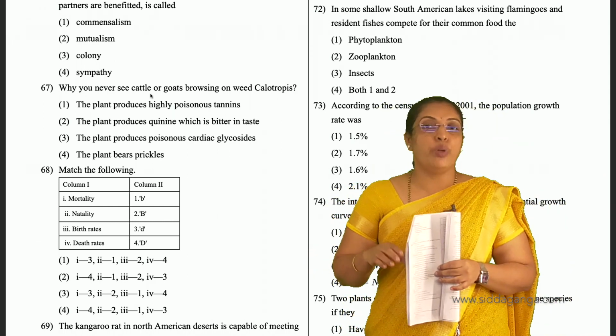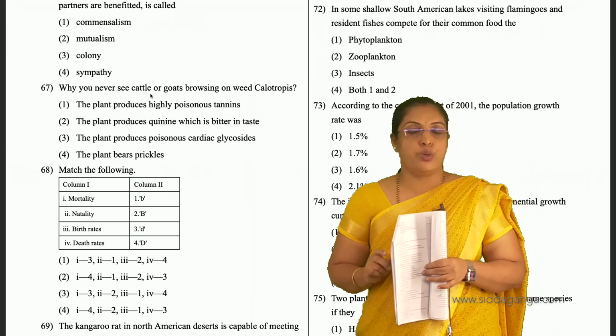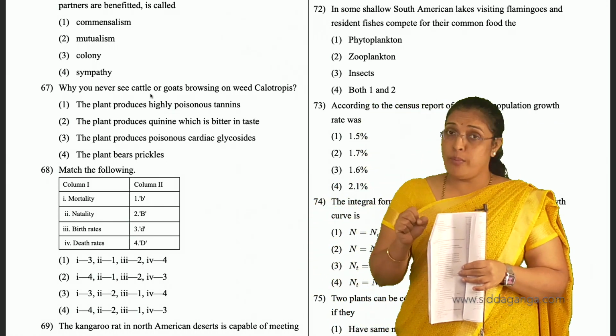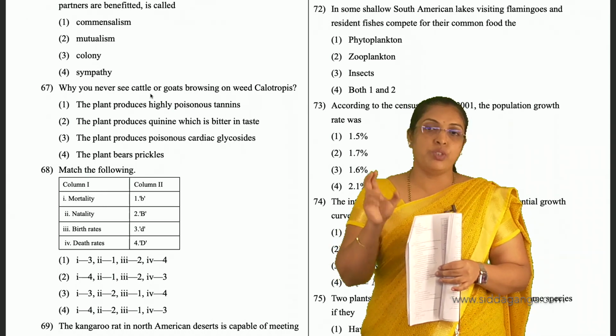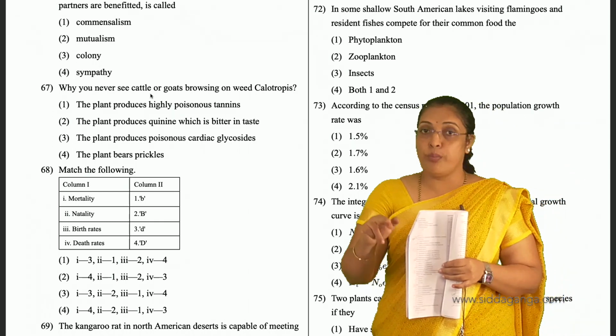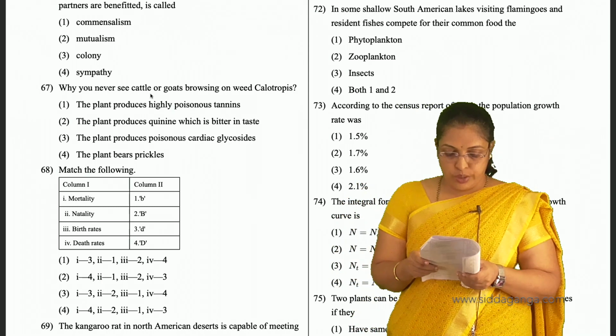The competition will also occur between two different species for the same resources. So in this, the visiting flamingo birds and also these fishes will compete for the same resources, that is zooplankton, but these two are different species competing for the same resources. So 72, second is the option.